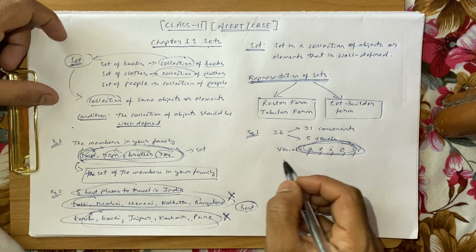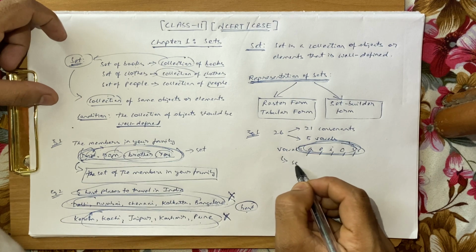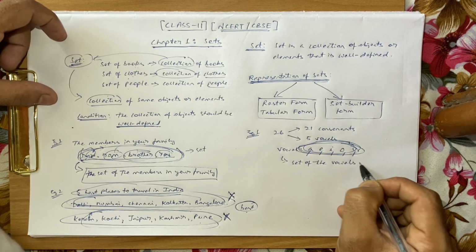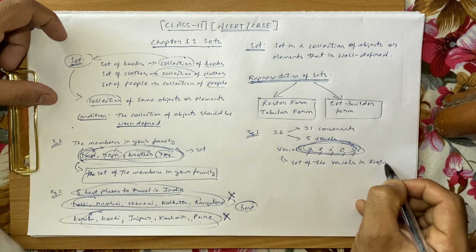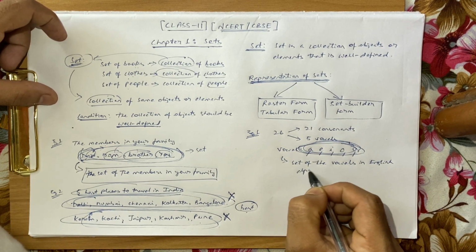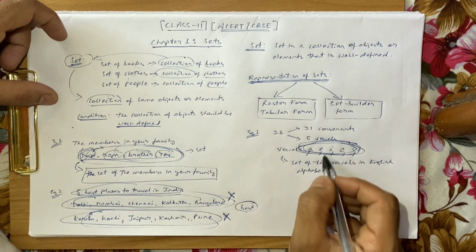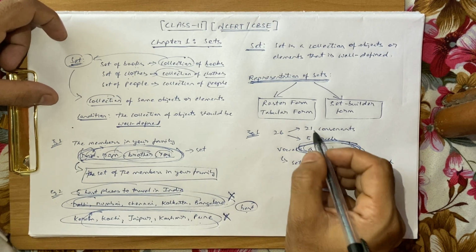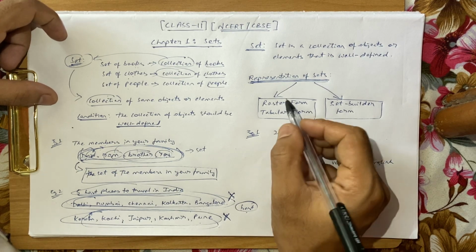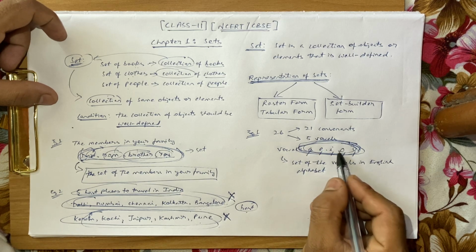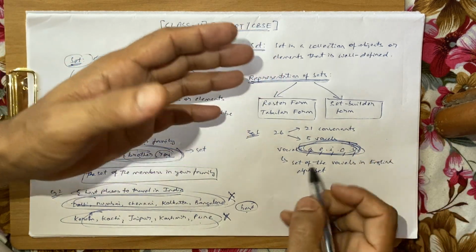So we can write the statement as: set of the vowels in the English alphabet. This is how we write the set of this collection, or this is just an example. We will see how exactly to write the set, so just keep this in mind. The set of vowels is what? A, E, I, O and U, the elements of this set of vowels.